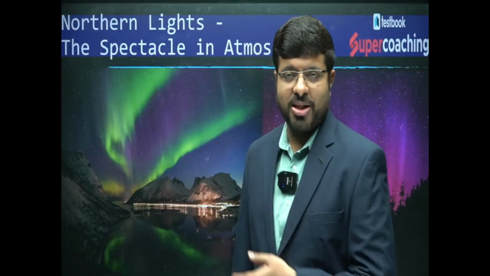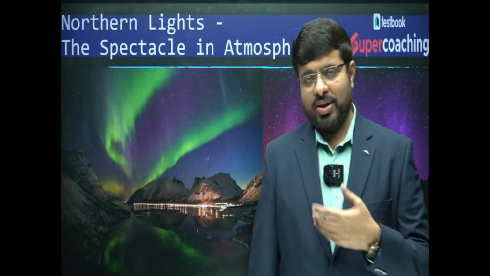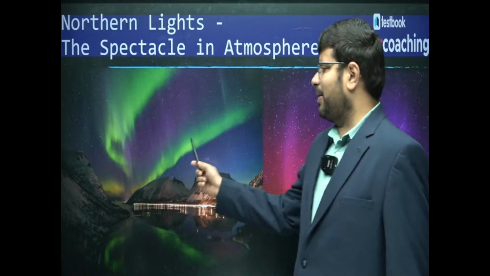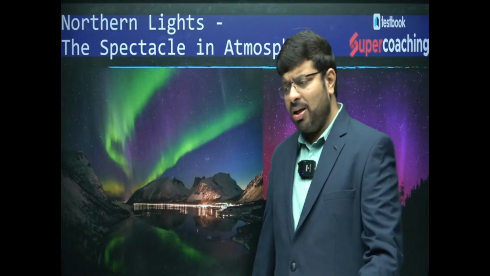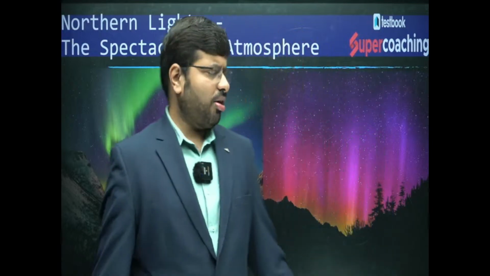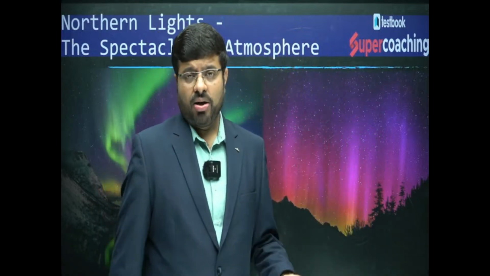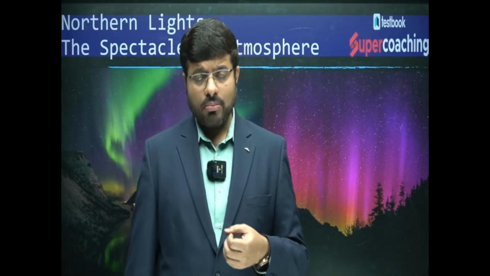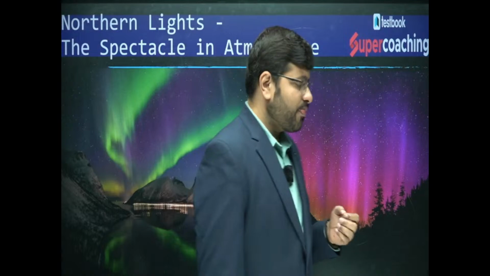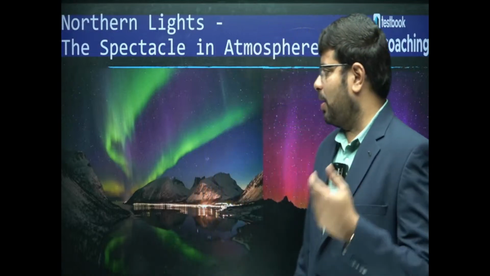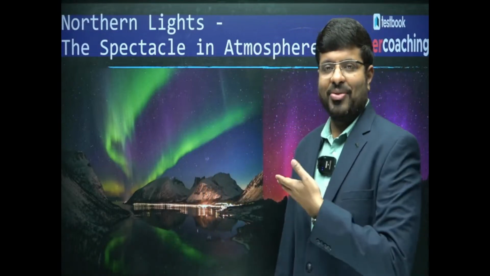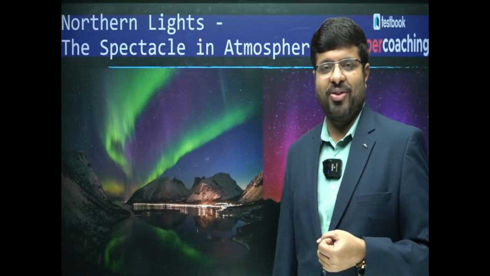As you can see in this picture, you can see such beautiful colors in our sky. For example, the green color, which is the typical color, or else different colors of pink, white, or so many other variants of colors. So these northern lights are of multiple colors, right? You all have seen these pictures. The pictures are quite beautiful, isn't it?